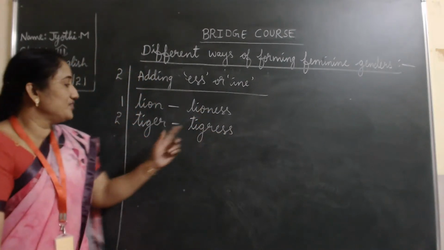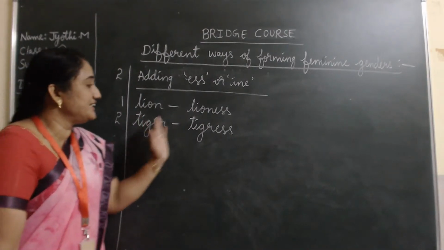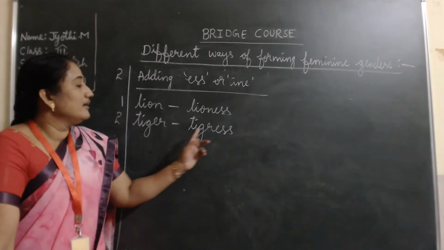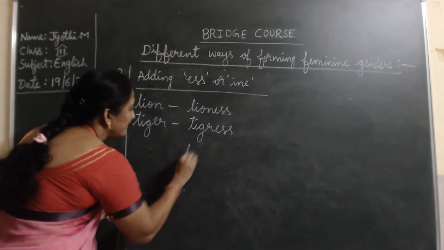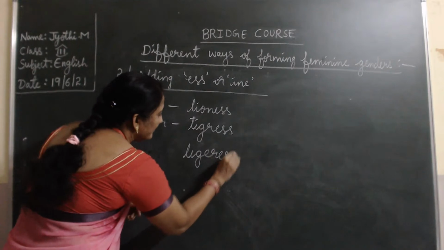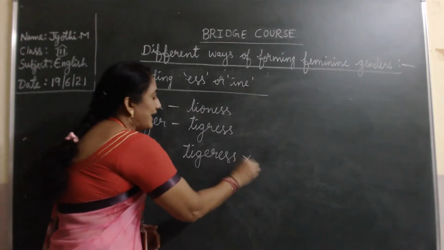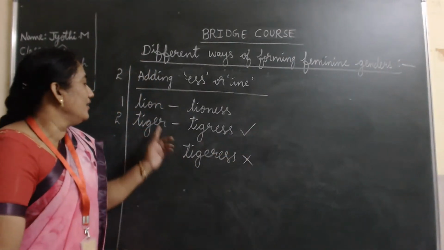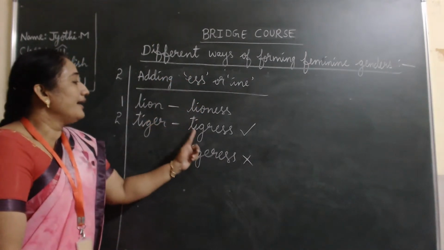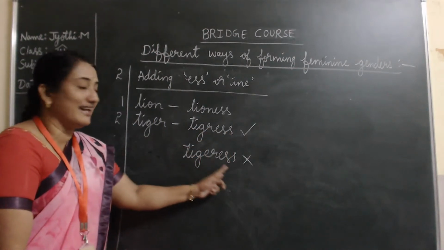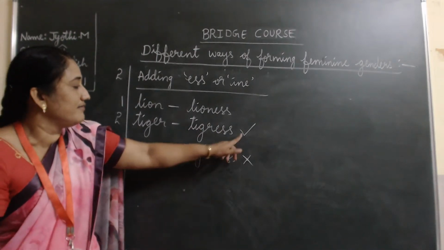See children, now don't get confused here. Tiger spelling is T-I-G-E-R. But when we are changing it into the feminine gender, this E will be dropped and we are only going to add ESS. It is not written as T-I-G-E-R-E-S-S. Tigeress will be the wrong word. Tigress is the correct feminine gender. We are dropping the E and adding ESS. This is the wrong word. This is the correct one.